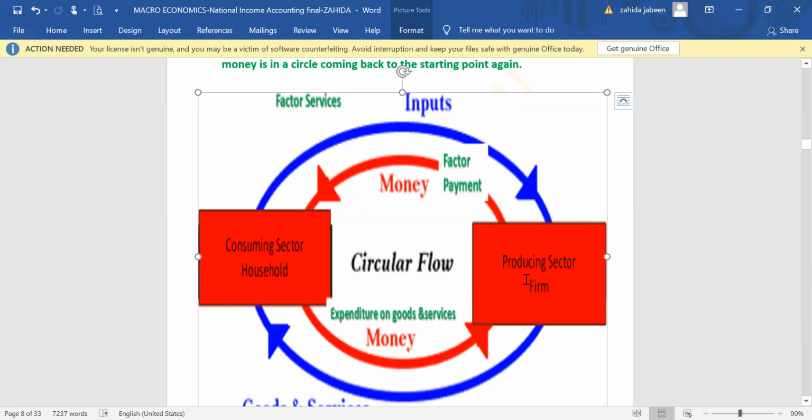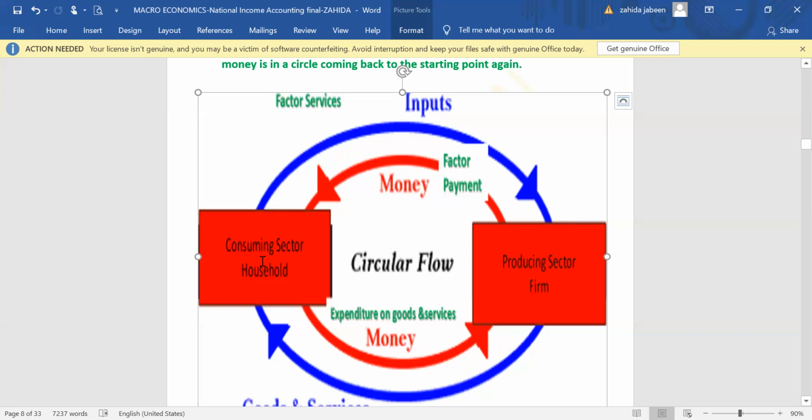Again, production will take place, and for producing goods and services, the producing sector will take factor services from the household, and they will provide land, labor, capital, and enterprise. They will work here, income will be generated, and they will be paid factor payment in the form of rent, wages, interest, and profit.